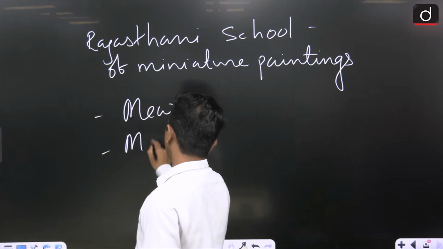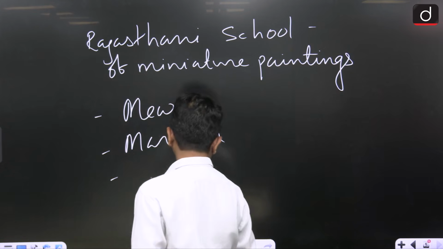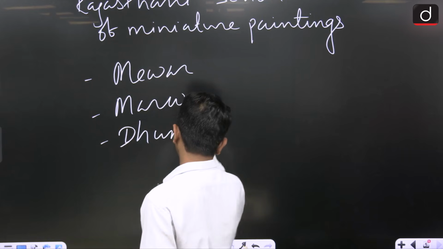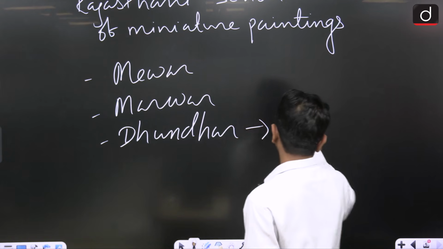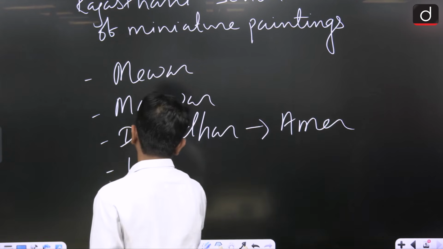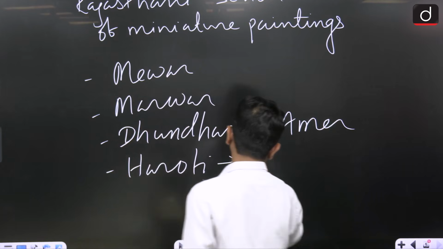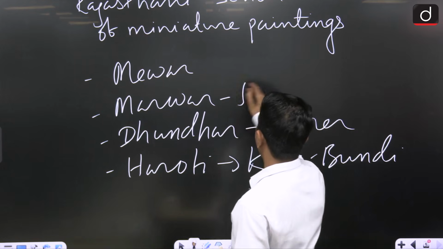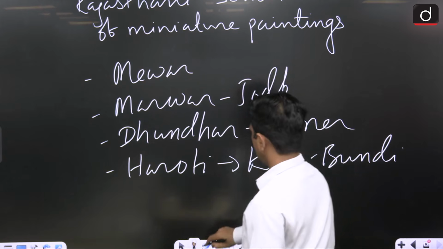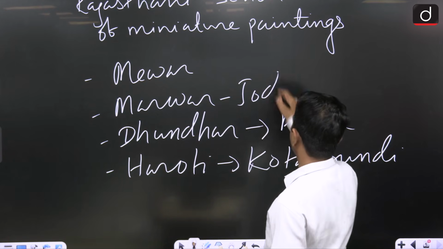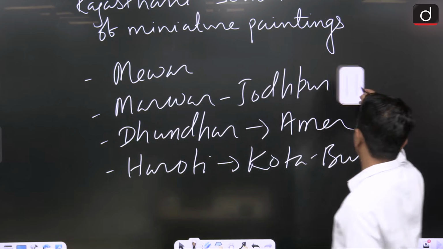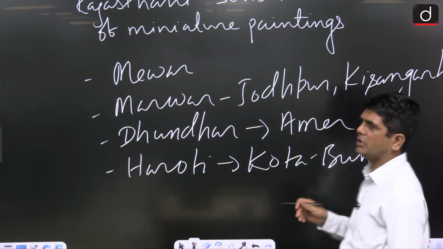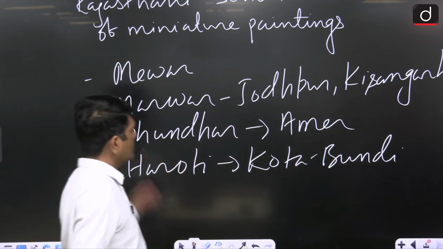like Marwar or Jodhpur. Then we have Dhundhar or Amer. Then Haroti. Under Haroti we have Kota, Bundi, Kalam. Under Marwar we have Jodhpur, we have Kishangarh. Clear? We also have Bikaner as well under the Marwar.